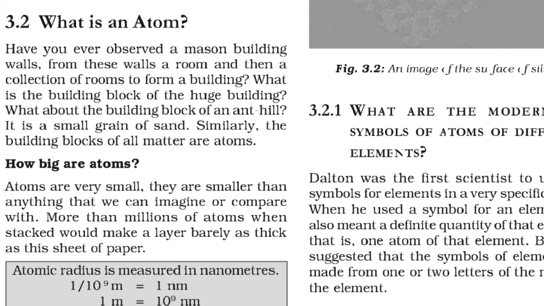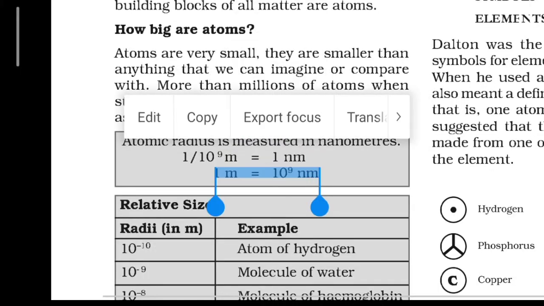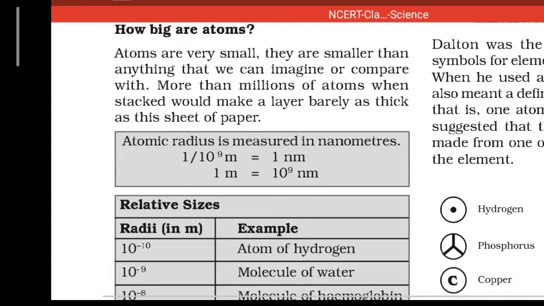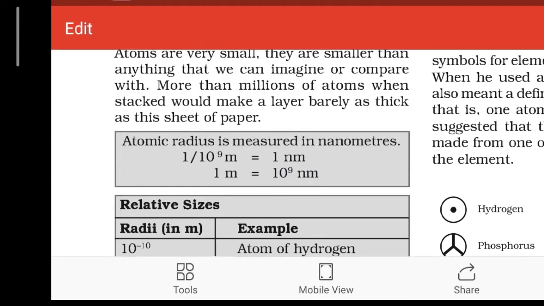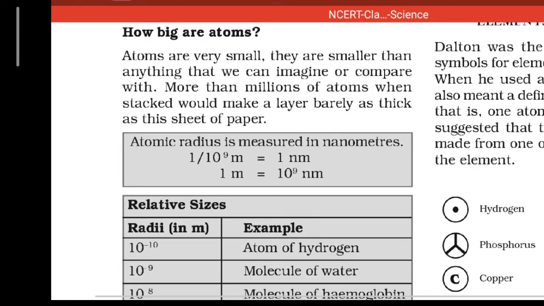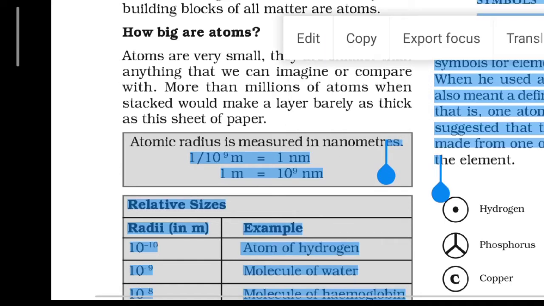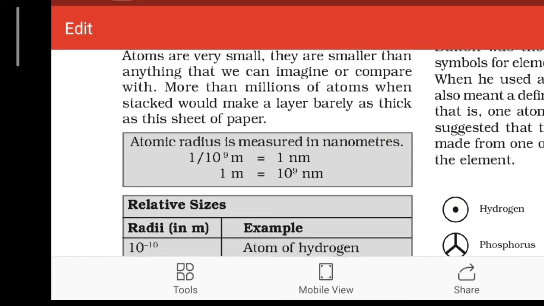Now the next question is: how big are atoms? Atoms are very, very small. They are smaller than anything that we can imagine or compare. More than millions of atoms, when stacked together, would make a layer barely as thick as a thin sheet of paper.